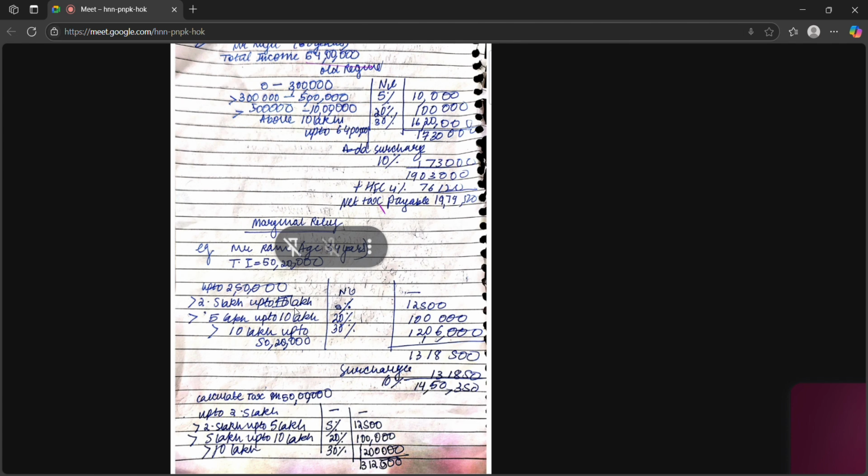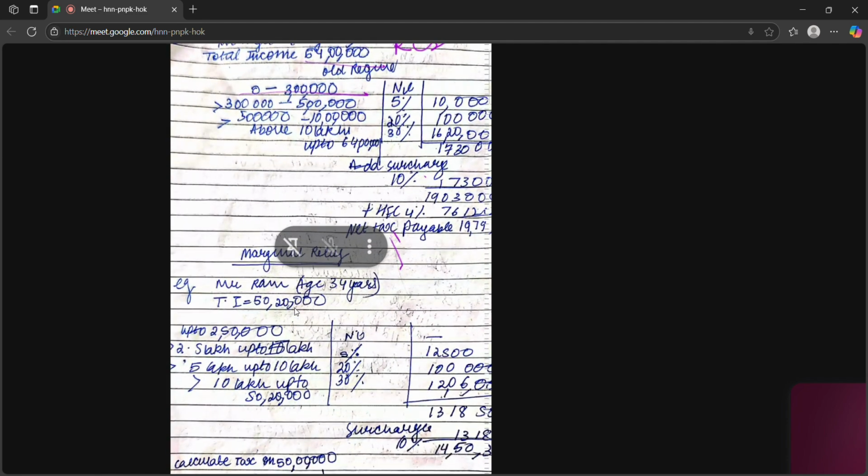First we have to see what his age is. Here his age is 60 years, and he is a resident individual, so he is eligible for the increased basic exemption limit, which is 0 to 3 lakhs nil. Then greater than 3 lakh but up to 5 lakh we will charge 5%, which means 2 lakhs into 5%, which is 10,000.